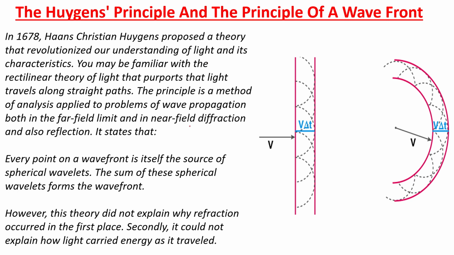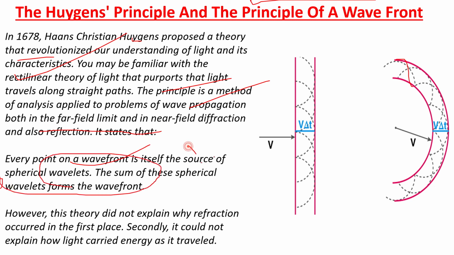Next is Huygens' principle and the principle of wavefront. In 1678, as you can easily see with the help of the diagram, Christiaan Huygens proposed a theory that revolutionized our understanding of light and its characteristics. The principle is a method of analysis applied to problems of wave propagation in the far field limit and near field diffraction. Every point on a wavefront is itself the source of spherical wavelets.